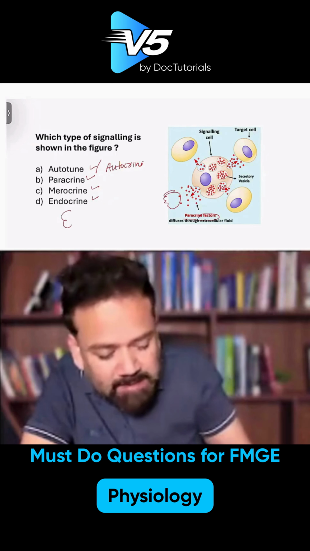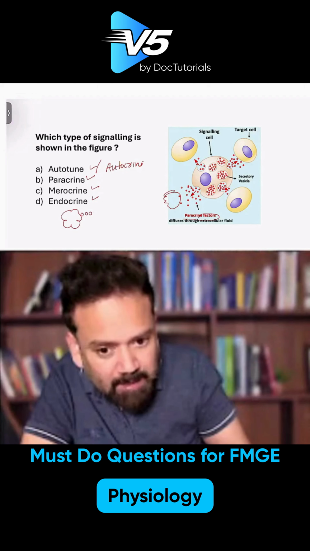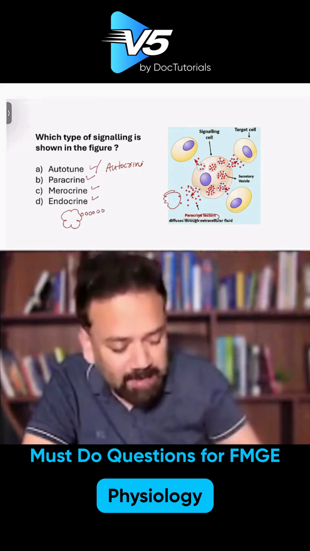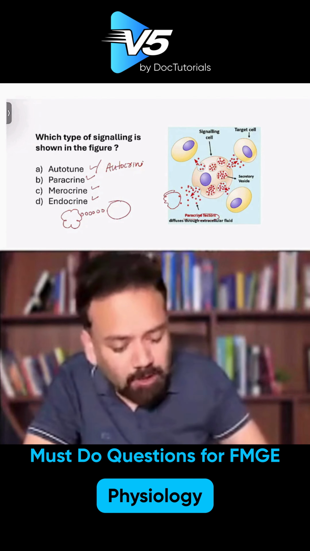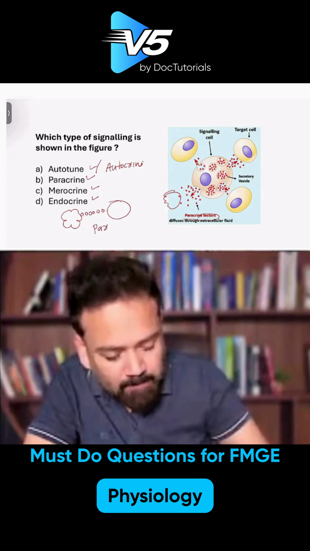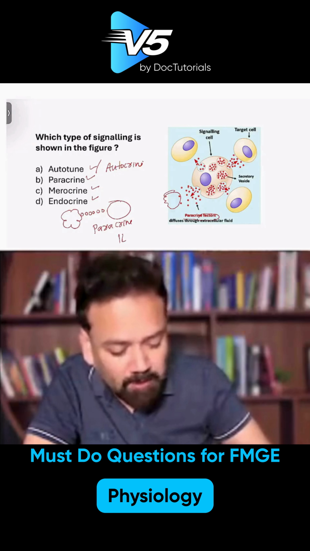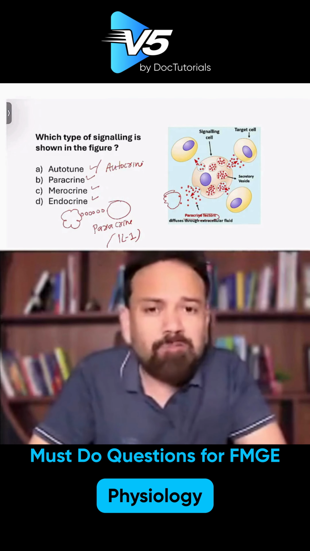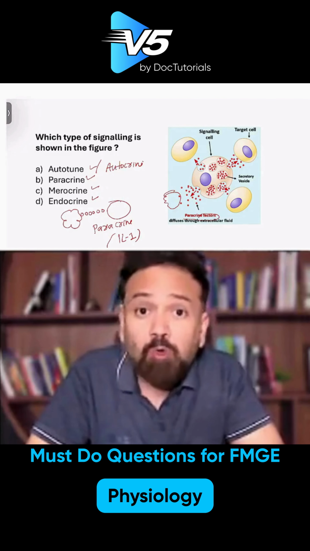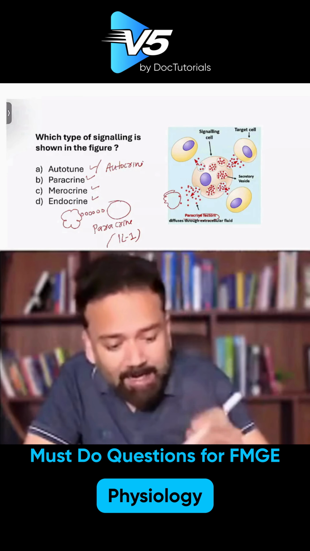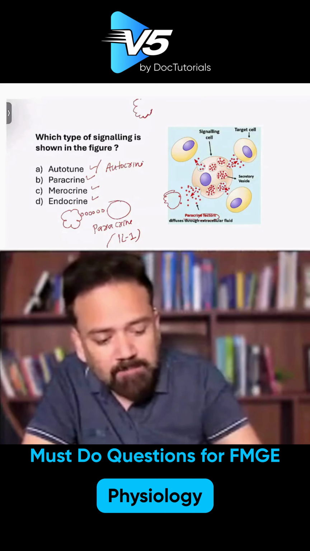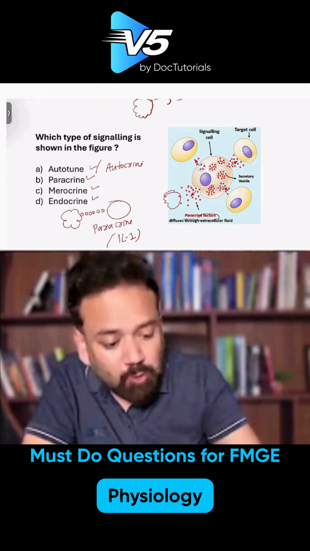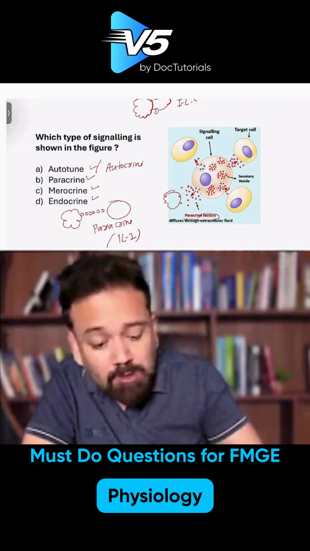So whenever one cell releases a chemical, a ligand, which is activating another cell, it is called paracrine. One example can be interleukin 1. If you remember the immunity, macrophages are releasing interleukin 1 to activate T lymphocytes. And T lymphocytes release interleukin 2 and they stimulate their own cell. It is called autocrine.